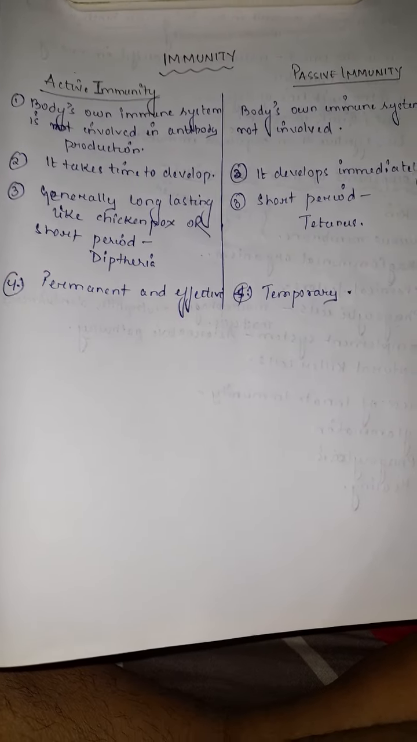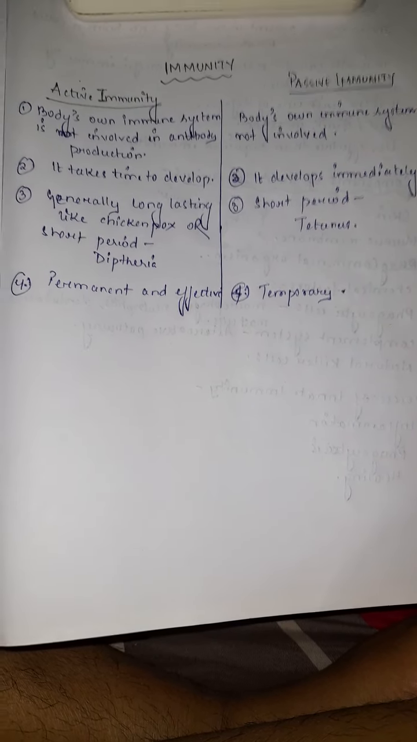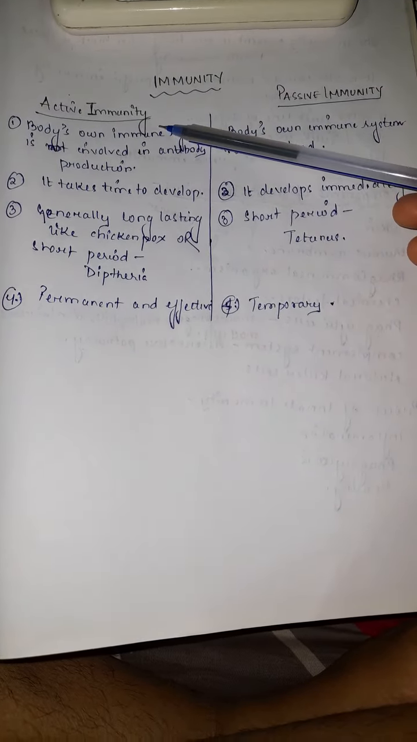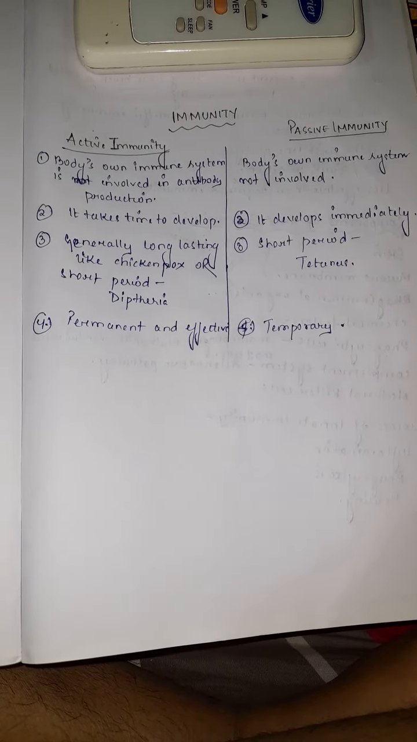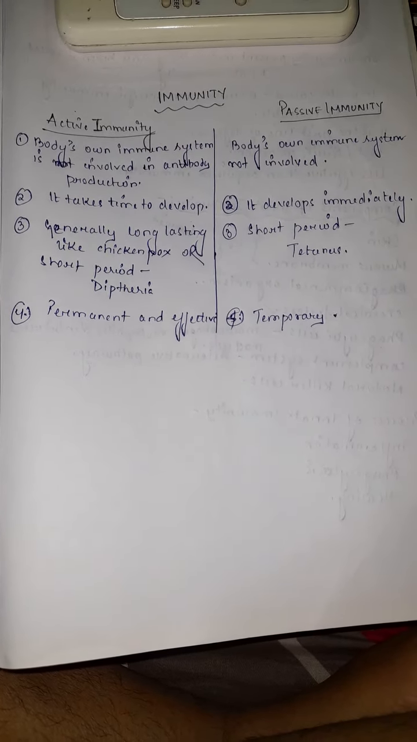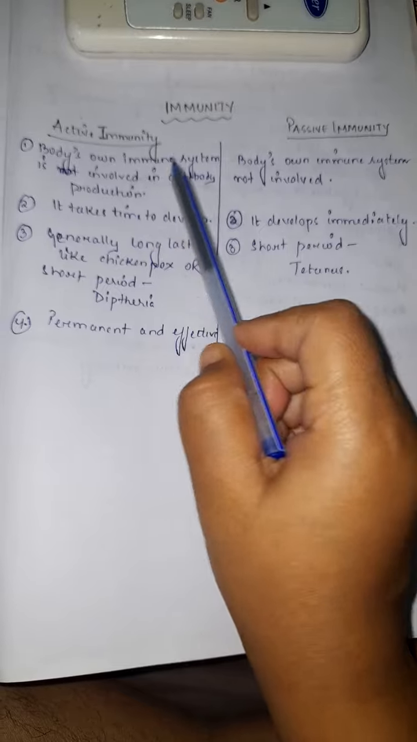So in this video we will learn about the two types of immunity that is present in the body. First is the active immunity and second is the passive immunity. Active immunity is the type of immunity in which the body's own immune system is involved in the antibody production. This means that after we get exposed to an antigen, the body's immune system starts developing antibodies against that antigen, and the immunity that is developed is the active immunity.